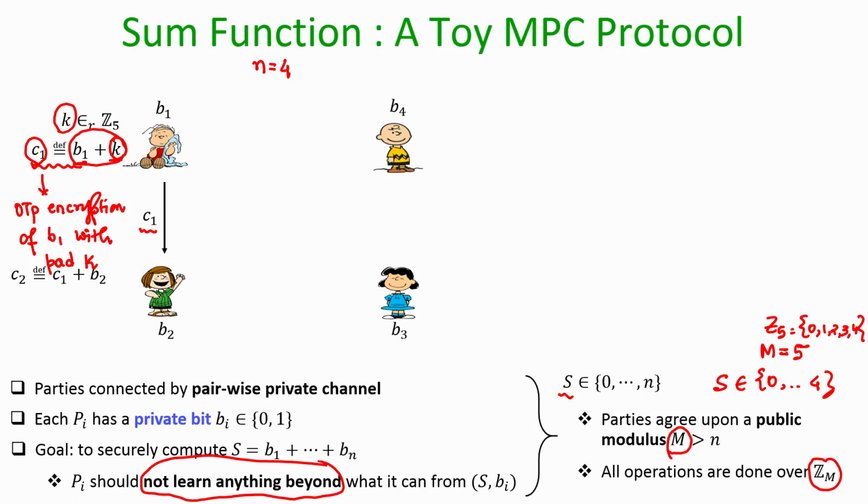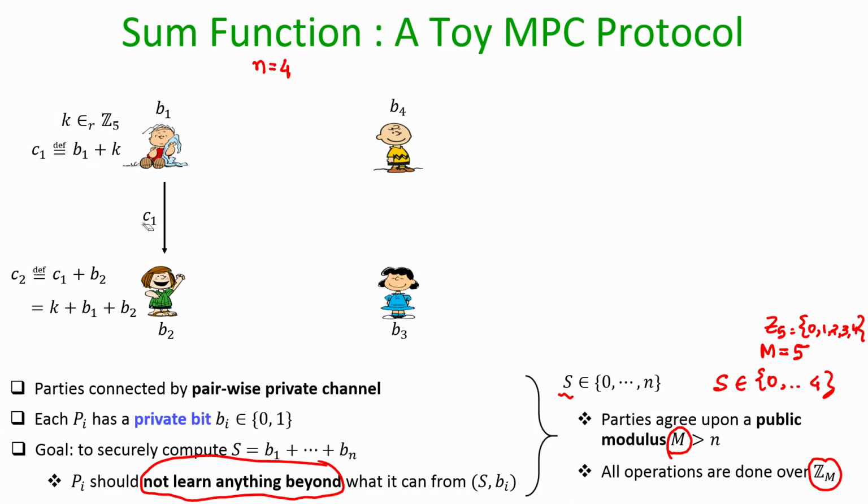Now, what does P2 do? It takes the OTP encryption C1 and adds its own input bit to that ciphertext. If we expand the OTP ciphertext C1, the ciphertext C2, which P2 now communicates to the next party, can be interpreted as if the sum of the first 2 bits B1 and B2 is encrypted using the pad k. This ciphertext C2 is communicated over the private channel between the second party and the third party. The third party further extends this process.